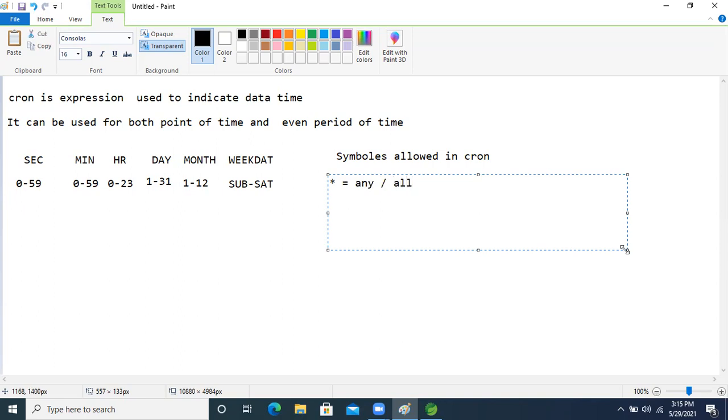Another one is the dash symbol, which means range.